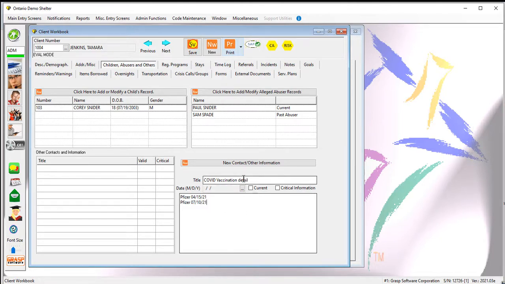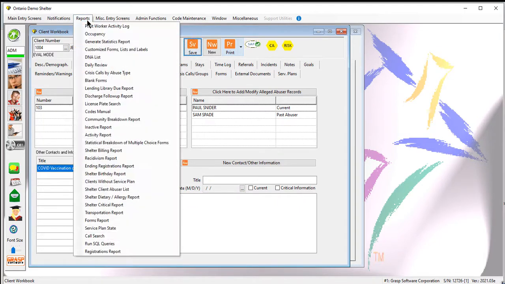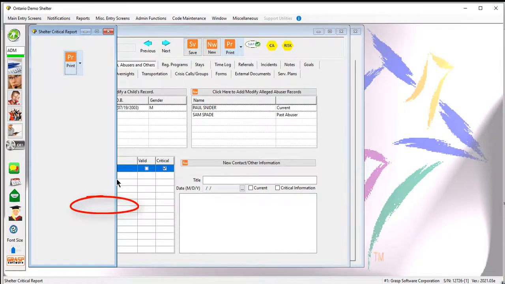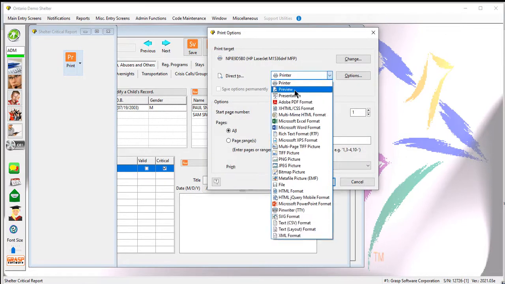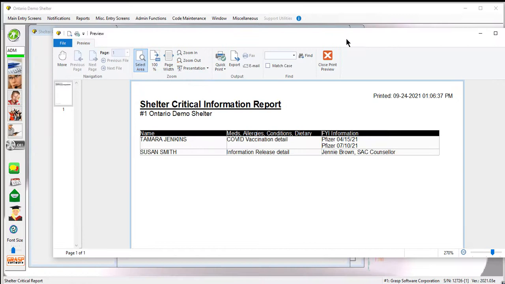Now, what I suggest, if you choose to use this, leverage the use of this button called Critical Information. Because if you click this checkbox on and select that as critical information, that detail can come out for all in-shelter clients as well. So under Reports, there's this down here, Shelter Critical Report, and it will print a list of anybody in the shelter who has any critical information attached to their record here. And you see there's Tamara Jenkins, and it's got hers. There we go. So there's our Shelter Critical Information Report.